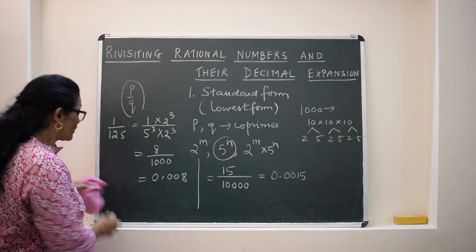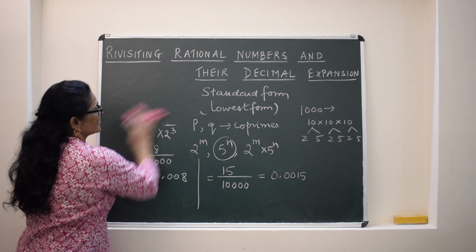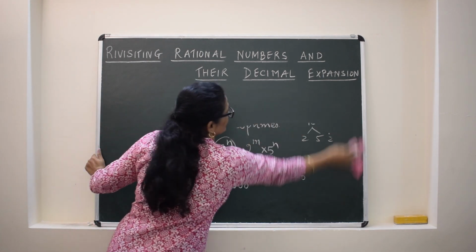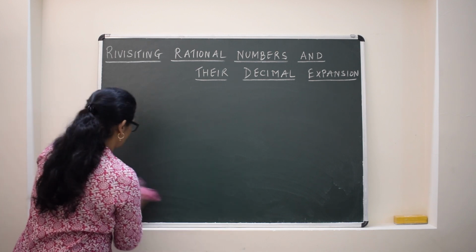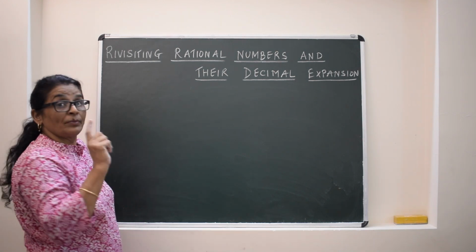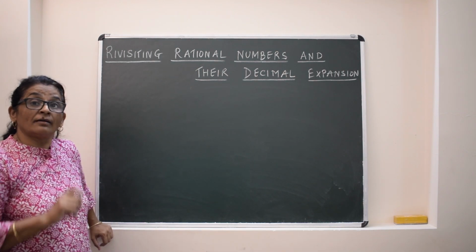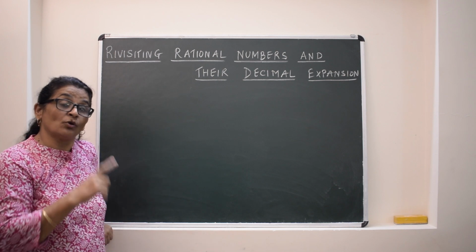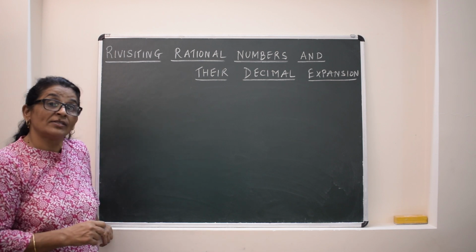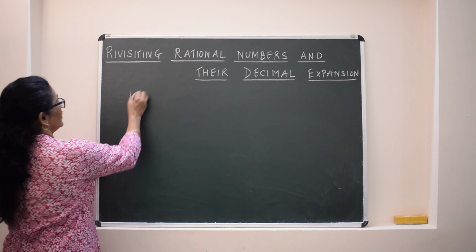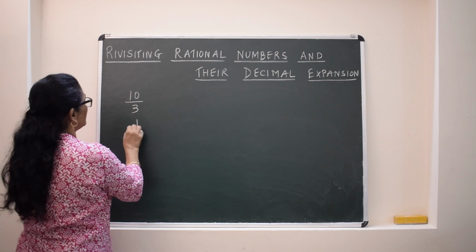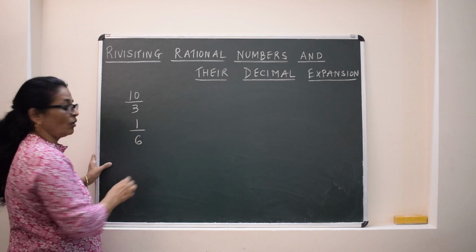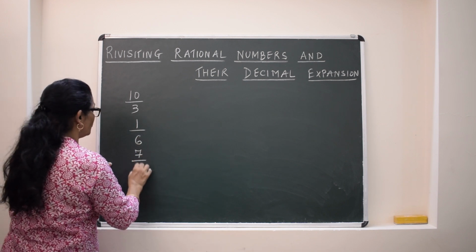Now, the rule says if any number is given in which the prime factors of the denominator are not 2's or 5's or the combinations of 2's and 5's, then what? For example, 10 by 3 or 1 by 6 or 7 by 14.